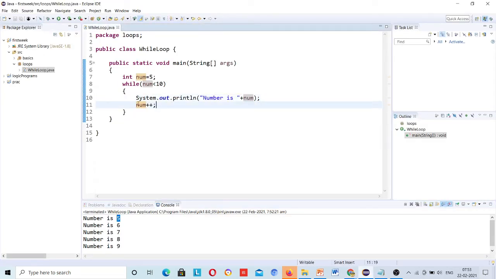Then next time number plus plus. So this is actually a shortcut of this line. Number plus plus means number equal to number plus 1. This plus plus is actually a shortcut of this. So don't be confused. You can write here number is equal to number plus 1. That's also okay. Try in your Eclipse or whatever IDE you are using.